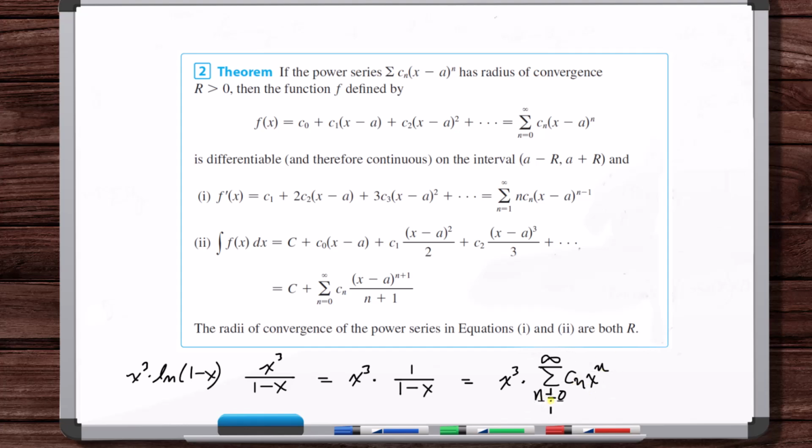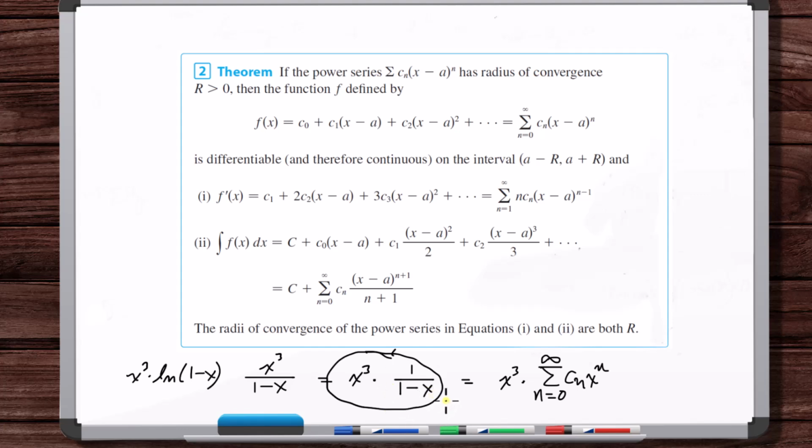So you have to be careful with that. I've got this here. I can integrate this to get minus natural log of 1 minus x, and at the same time integrate the corresponding power series for 1 over 1 minus x.